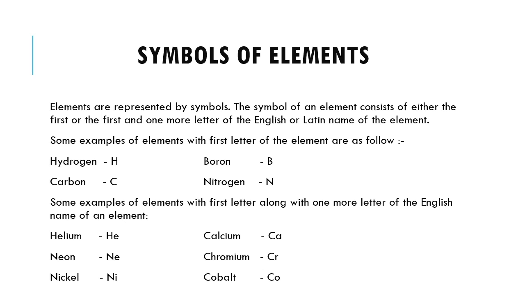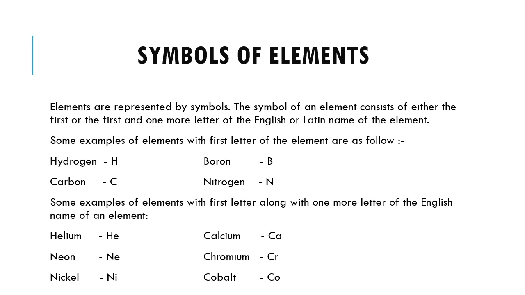Hydrogen is represented by capital H. Boron is represented by capital B. Carbon is represented by capital C. Nitrogen is represented by capital N. Here you find that the chemical symbol is formed by the very first letter. In hydrogen, the first letter is H. In boron, it is B. In nitrogen, the first letter is N, and in carbon, the first letter is C.